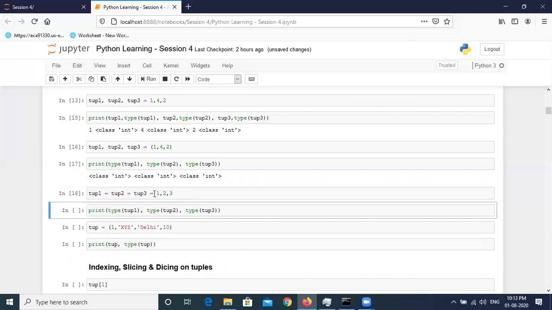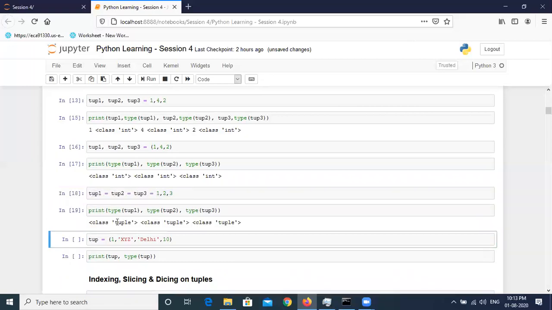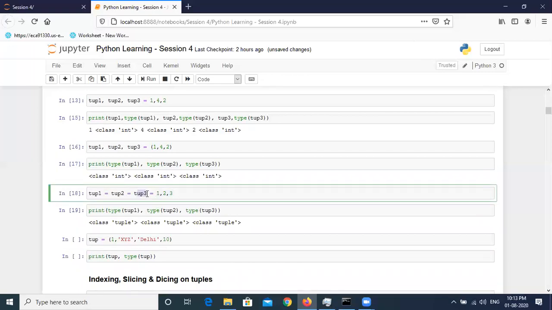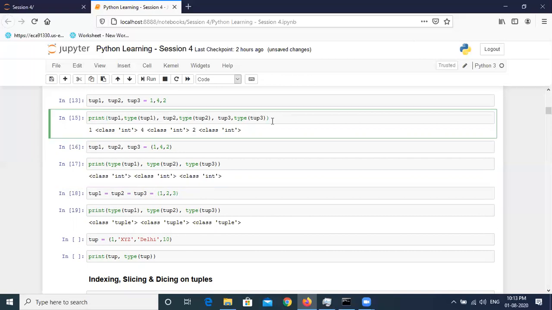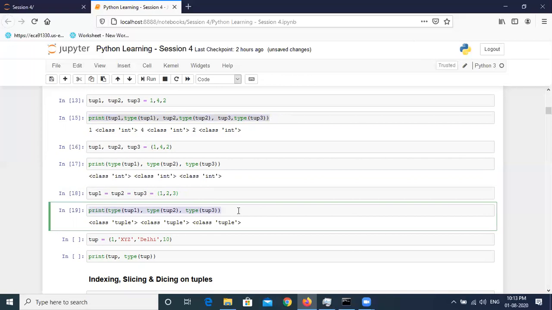Let's check. Now it has run, and let's check the output: each of tuple1, tuple2 and tuple3 has been assigned the values 1, 2 and 3. Even if I write inside the brackets or outside the brackets, it will be the same, but I prefer to use brackets so that no one gets confused here. And let me just copy this and show you the values as well.